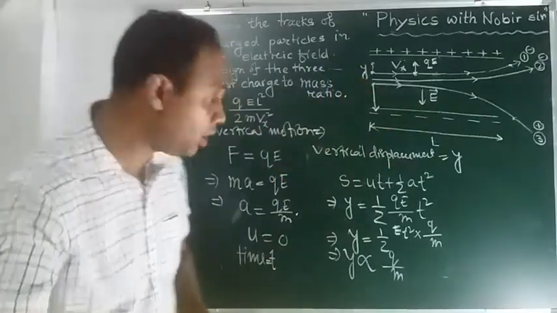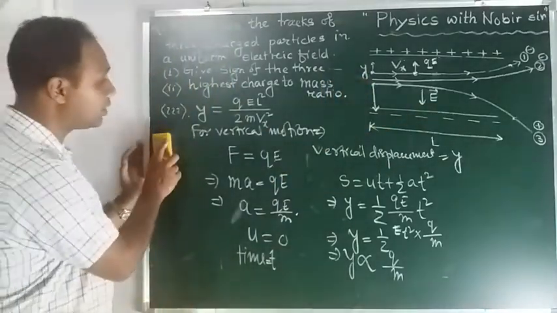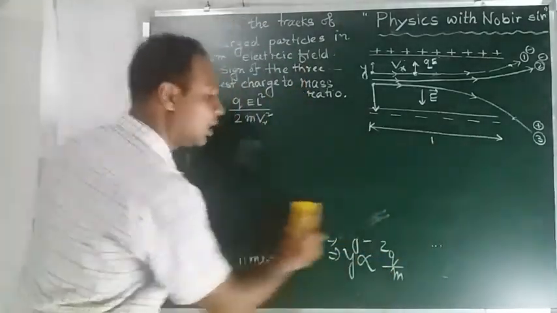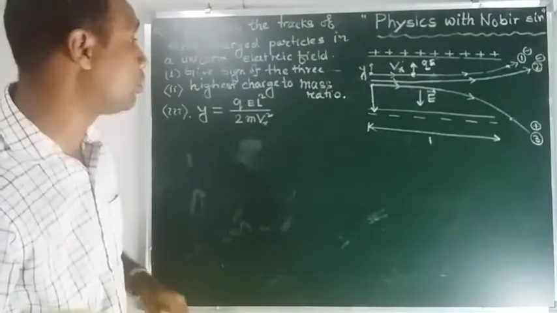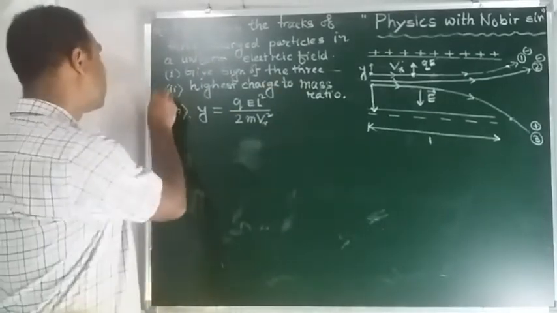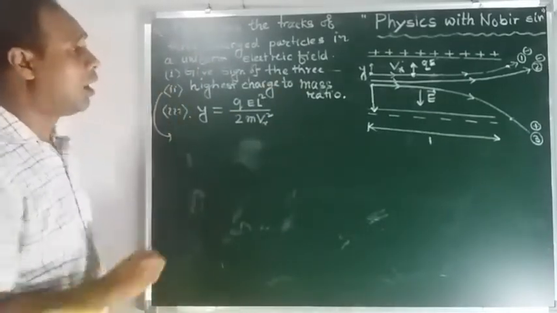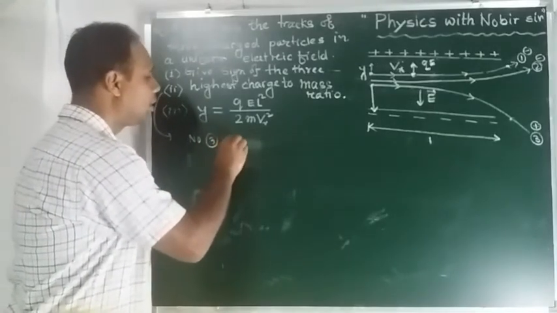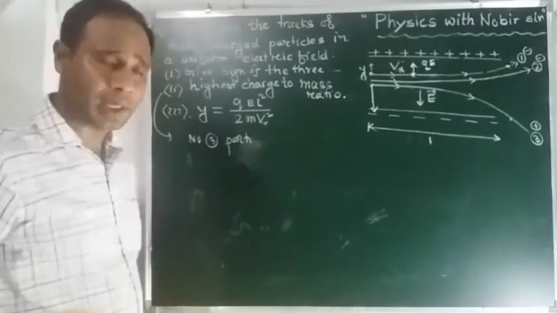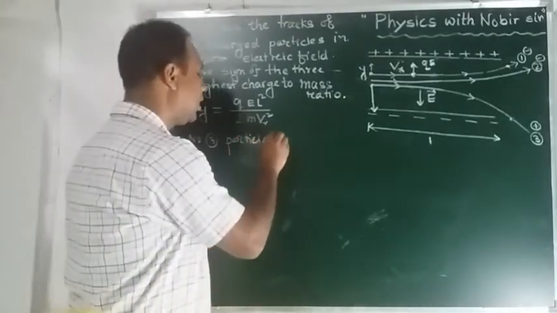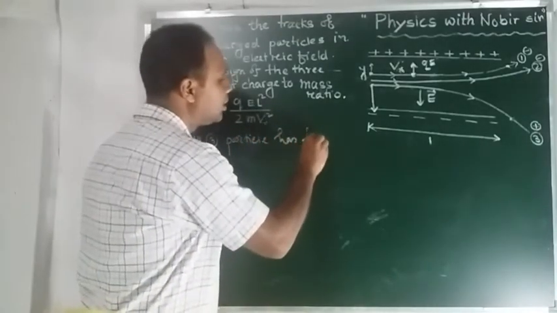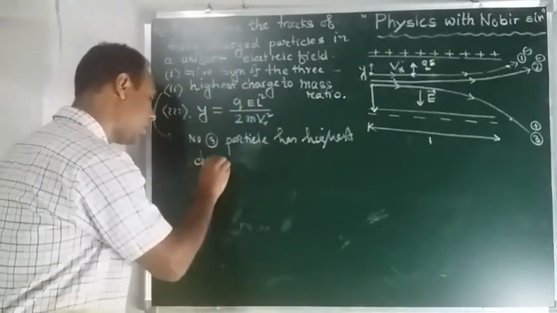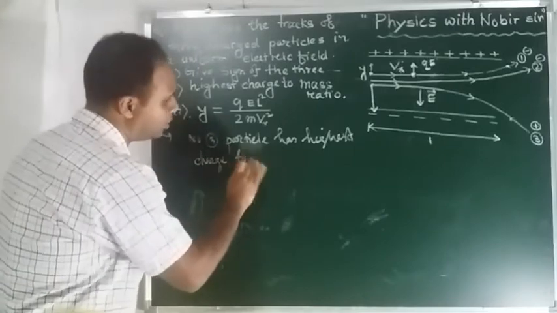So the number 3 particle has the highest vertical displacement. We can conclude that the charge to mass ratio is more for particle number 3. So the answer is number 3, the positively charged particle, which has the highest charge to mass ratio.